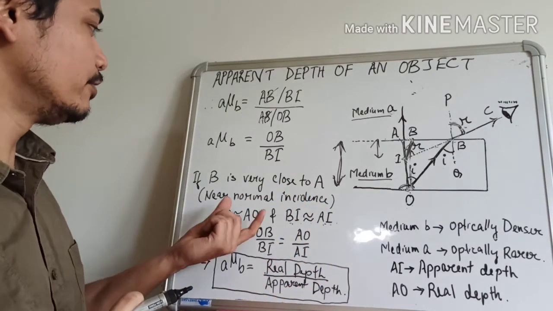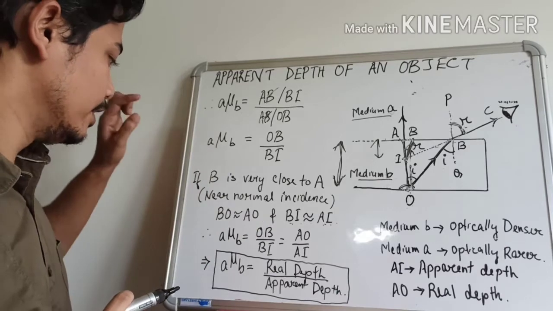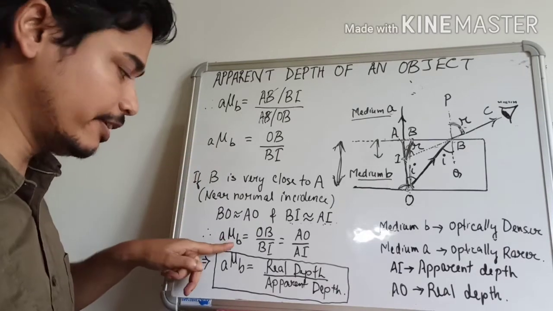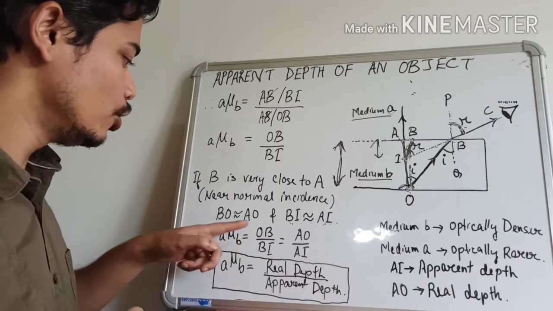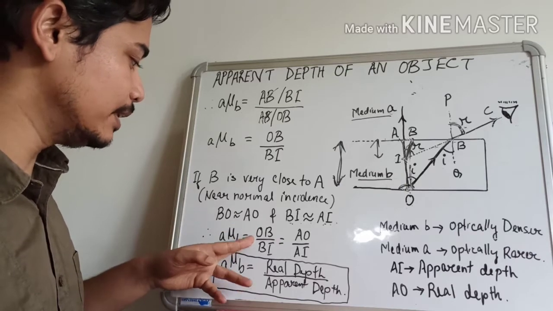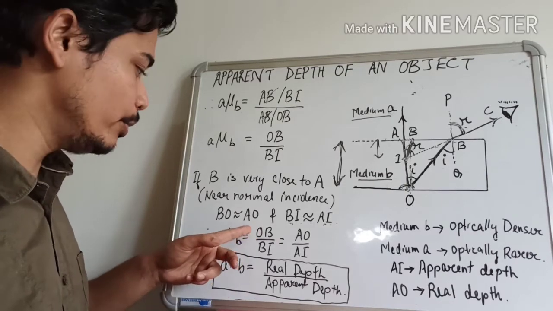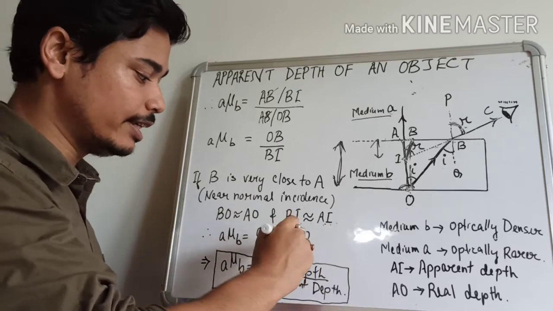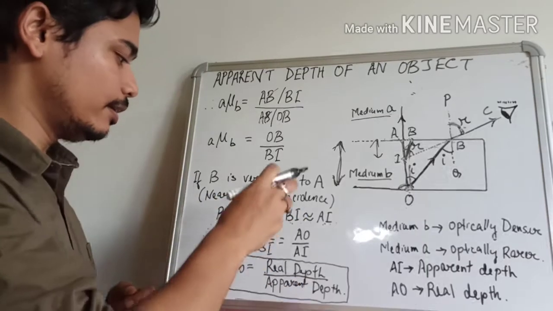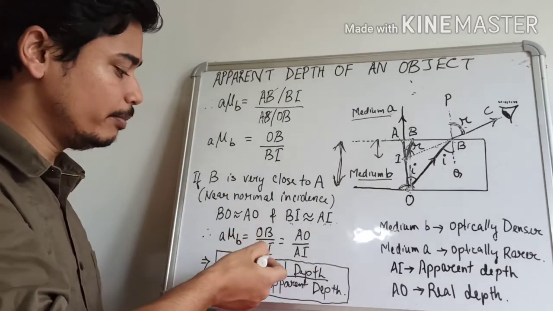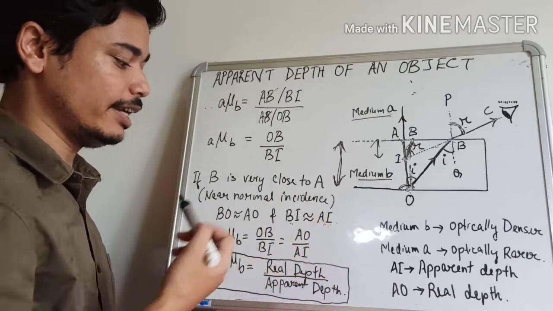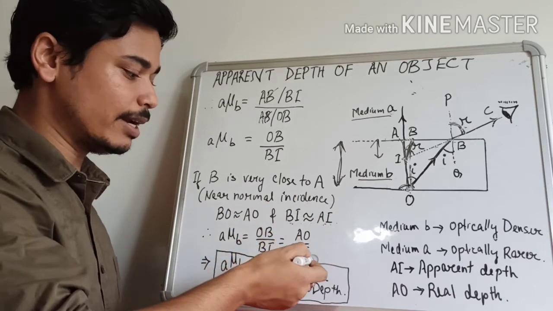So, if you substitute these values in this equation, then the refractive index of B with respect to A becomes OB by BI, and instead of OB we will have to write OA. So I have written here OA or AO. And in the denominator, instead of BI, we can write here AI. So this becomes AO divided by AI.